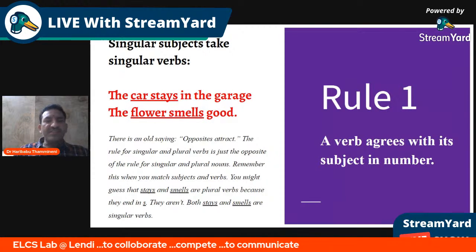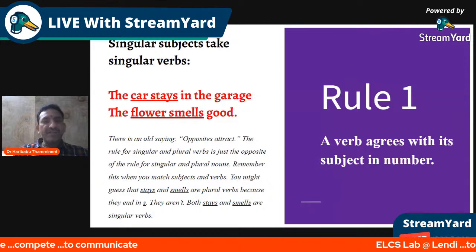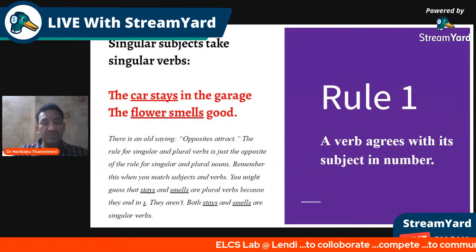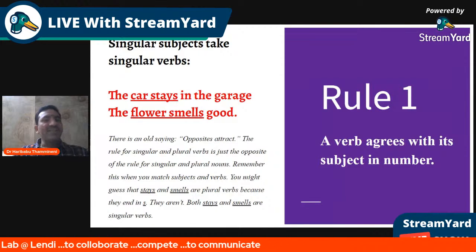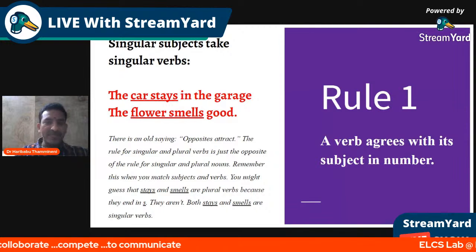Remember, it is quite opposite to nouns. Generally, when you want to pluralize nouns, you add s. When you want to pluralize verbs, you don't add anything. When you want to singularize the verb, you need to add s to it.